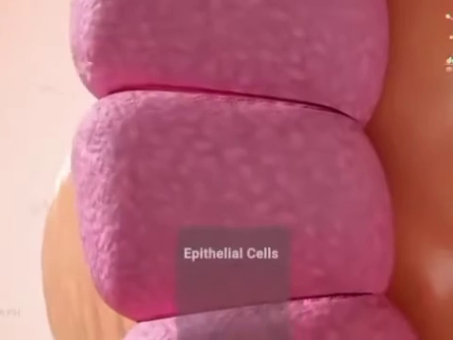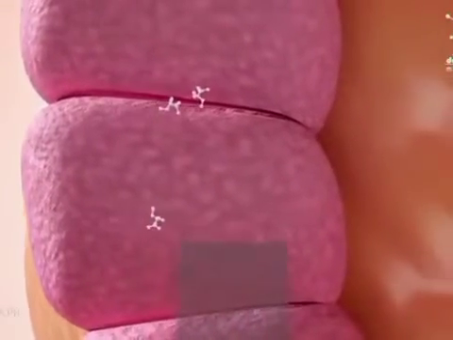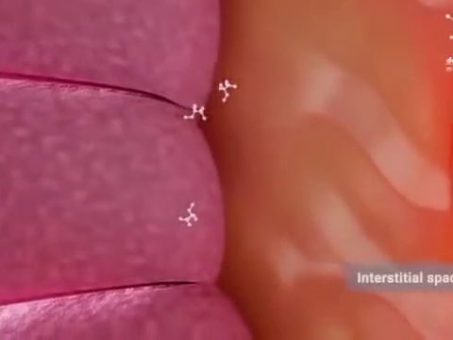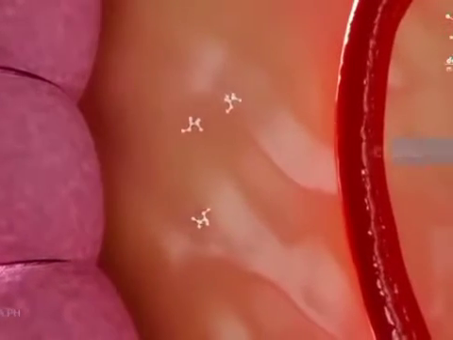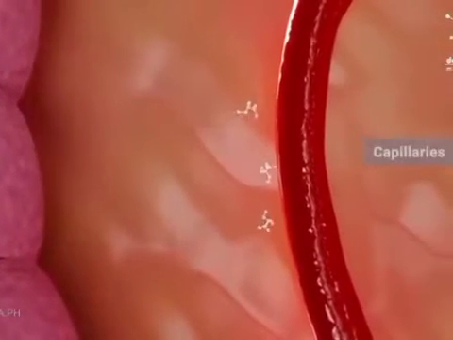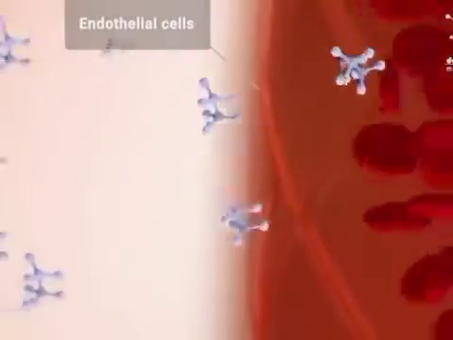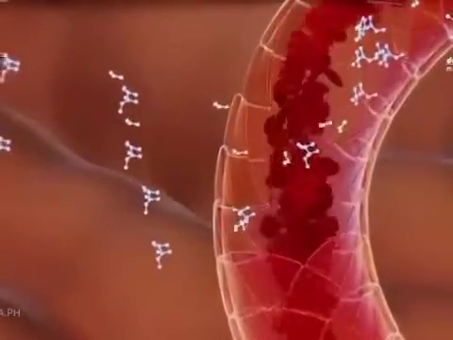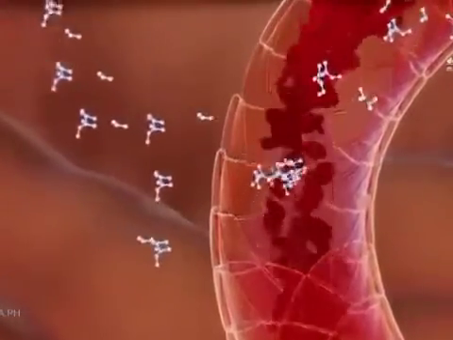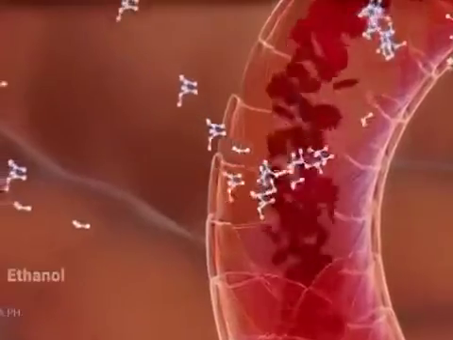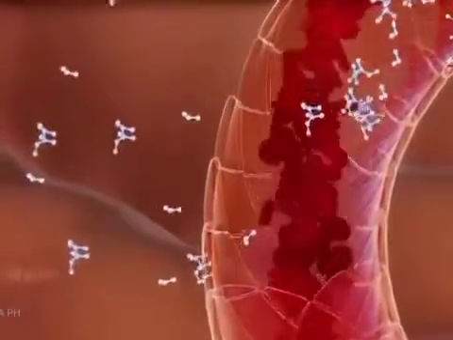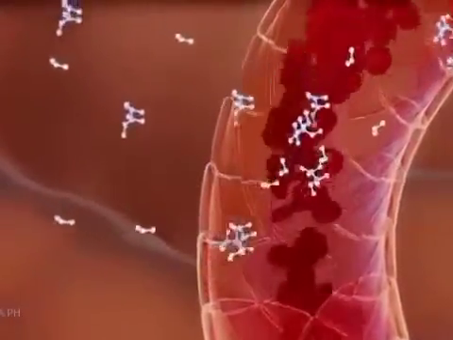To be absorbed, alcohol moves across the epithelial cells, through the intestinal space, into the capillaries. The capillaries are made of endothelial cells. The biological membrane structure allows small, uncharged molecules like ethanol, CO2, and water to pass directly through the membrane by